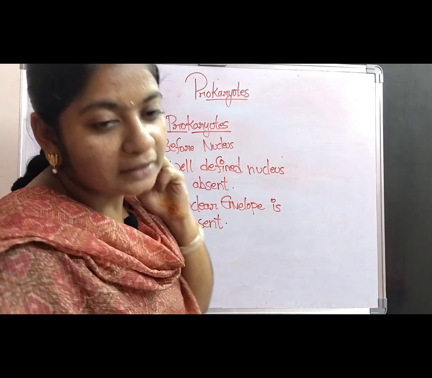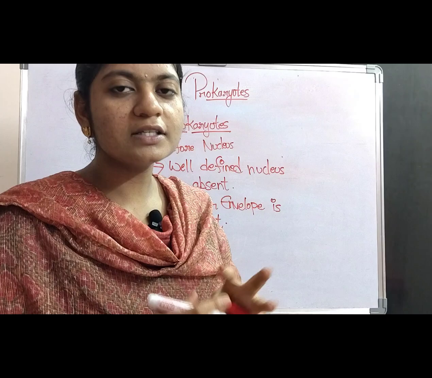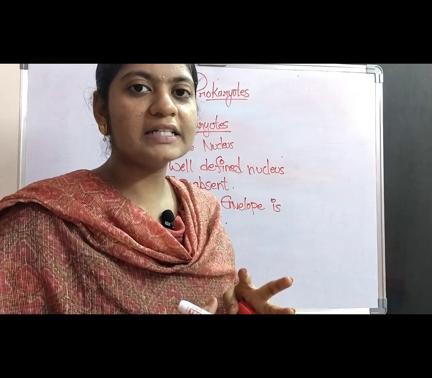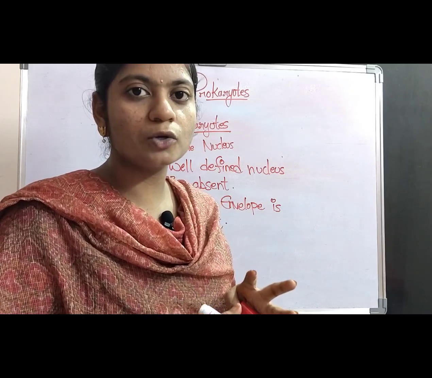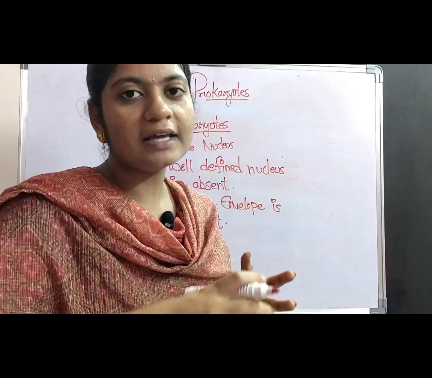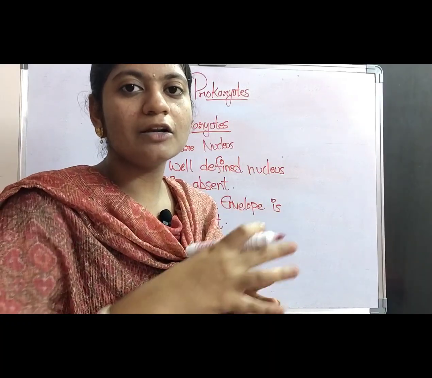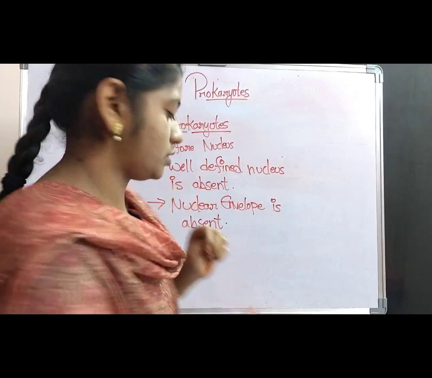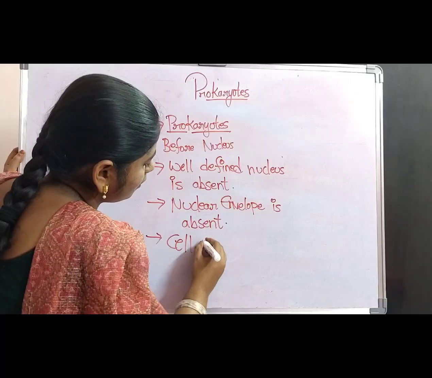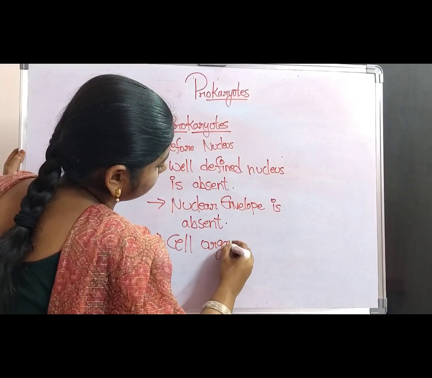And also the cell organelles. What are the cell organelles? Mitochondria, Golgi apparatus, endoplasmic reticulum, lysosomes. These all are called cell organelles. These complete cell organelles are absent in the prokaryotes.